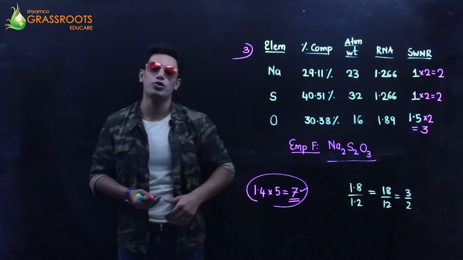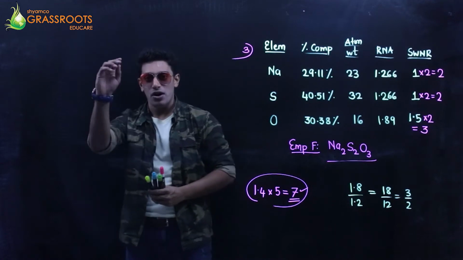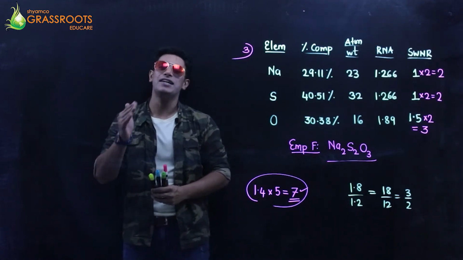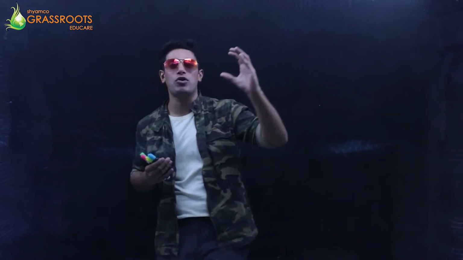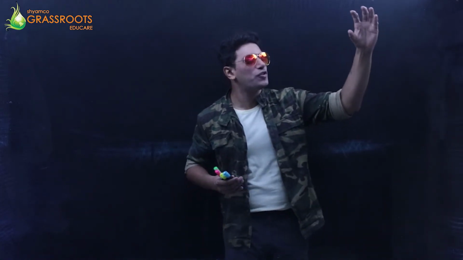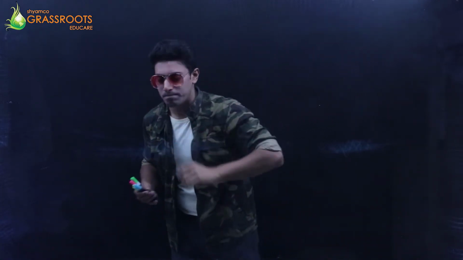We jump to the 4th concept, which is Avogadro's number and vapor density. Okay guys, we're going to start with the mole concept, Avogadro's number and the vapor density. What exactly is a mole? Now we are going to use a story concept. I'm going to teach you in terms of a simple fictional story. What exactly is a mole?